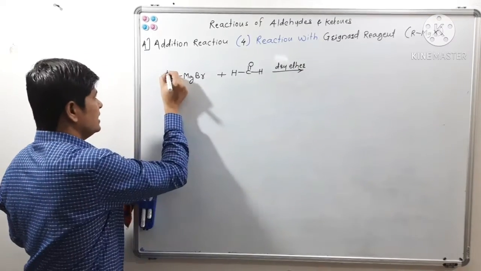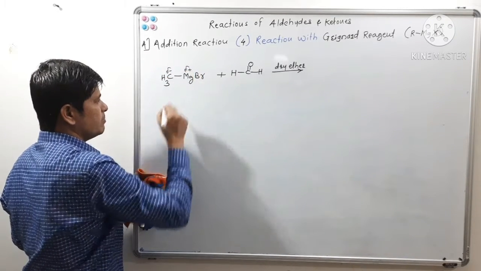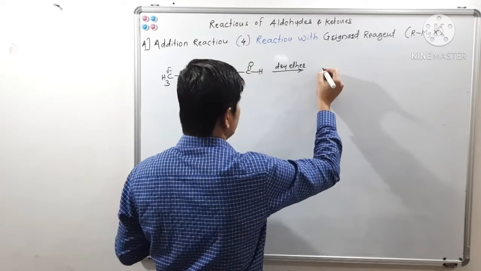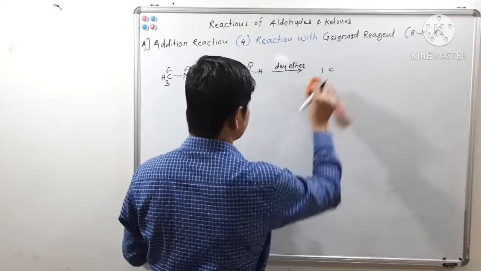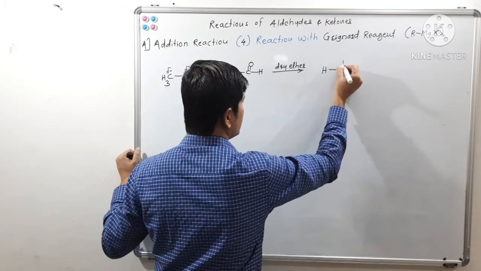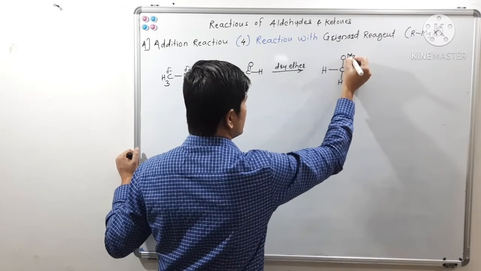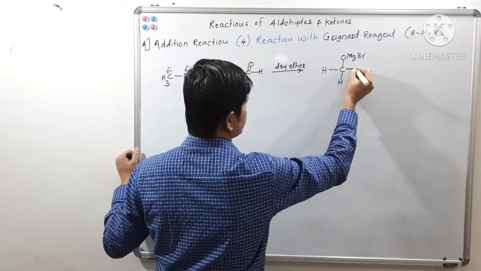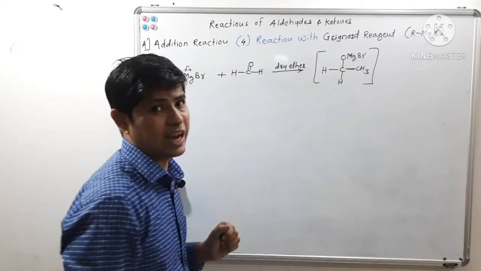So there will be an addition of this Grignard reagent, CH3 delta minus and MgBr delta plus, across this carbon oxygen double bond. So what we will get? We will get this addition product, or addition adduct.